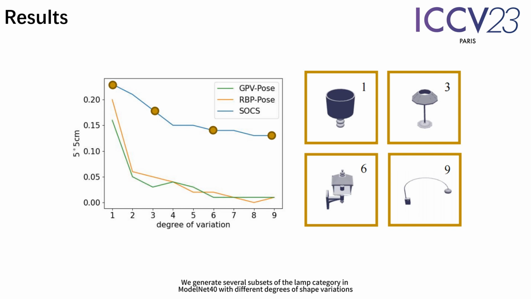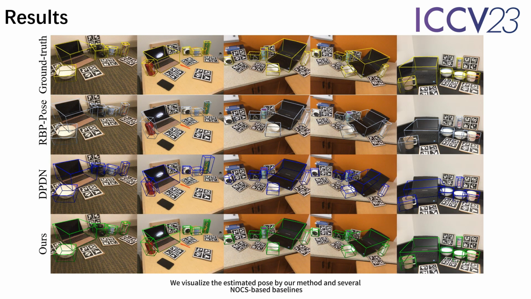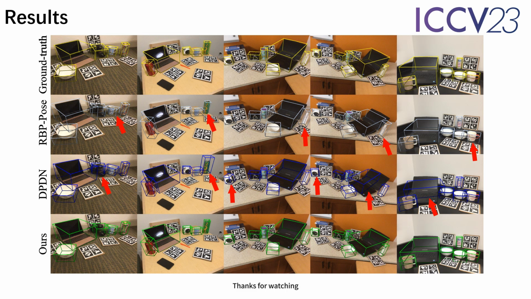We generate several subsets of the lamp category in ModelNet 40 with different degrees of shape variations. We see our method generates results with high accuracy on all subsets, outperforming the baselines. We visualize the estimated pose by our method and several NOCs-based baselines. As shown in the figure, the 2 baselines have significant errors in estimating the pose of the object pointed by the arrow, while our method can handle these objects with better performances. Thanks for watching.